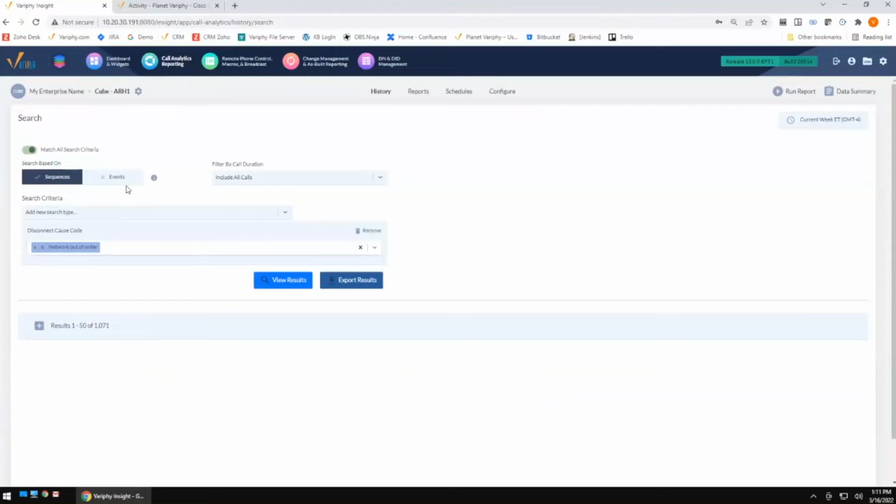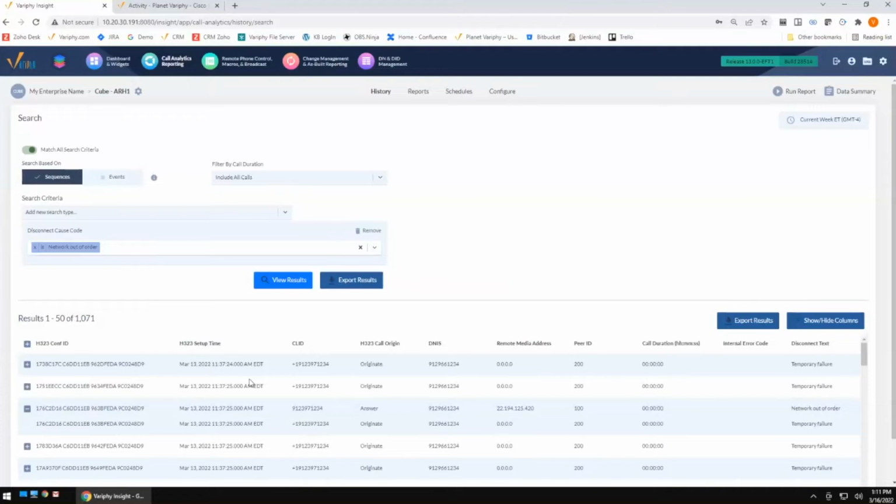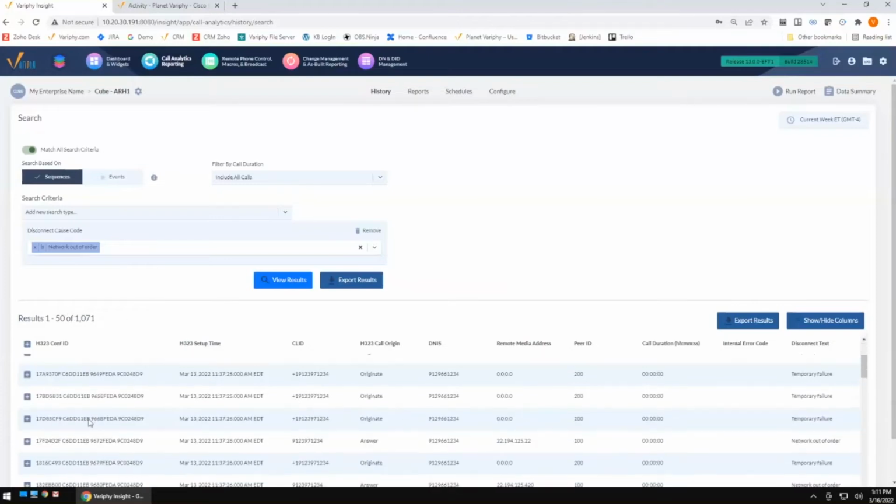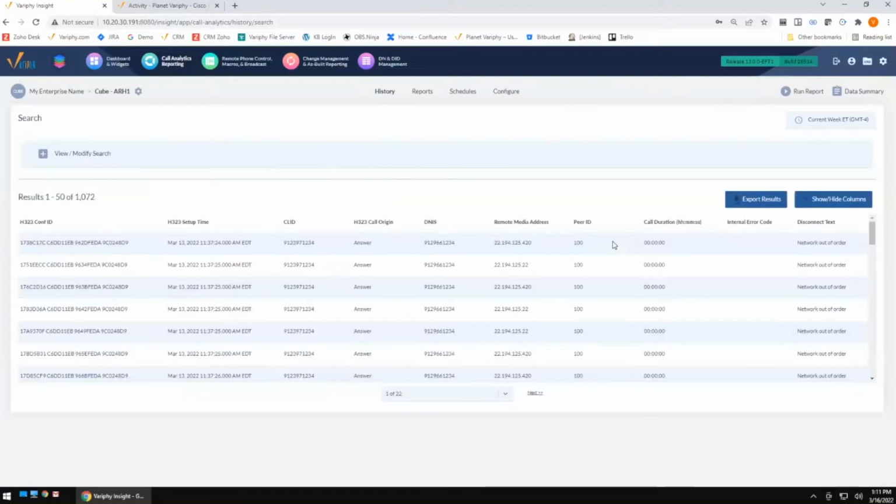And that's the ability to count individual events. So you'll notice that I have my query here. I've got 1,071 events taking place that have a network out of order. So if I go ahead and trim this down to just view the events, what you're going to see here is a little bit different. I still have 1,072 events. This error message still took place 1,072 times.